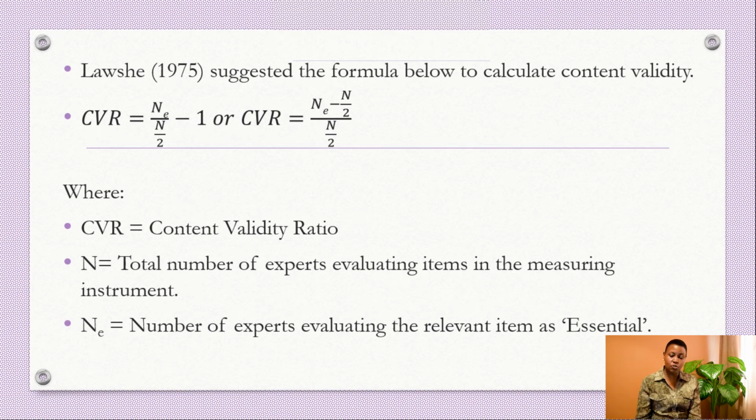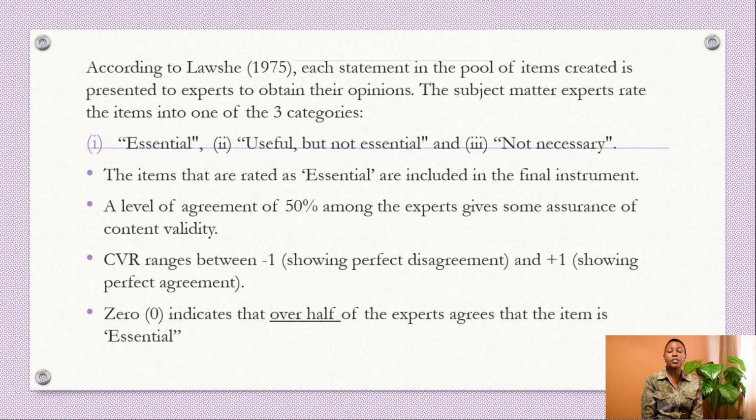So according to Lawshe, each statement in the pool of items created, or each statement in your questionnaire, is presented to experts to obtain their opinions. The subject matter experts rate the items into one of 3 categories: 1, is it essential; 2, is it useful but not essential; or 3, it is not necessary. The items that are rated as essential are included in the final instrument.